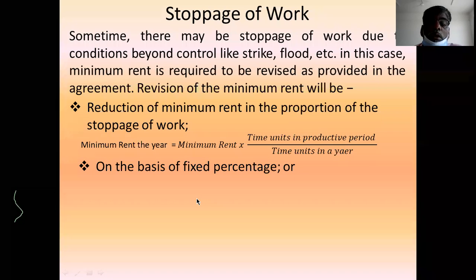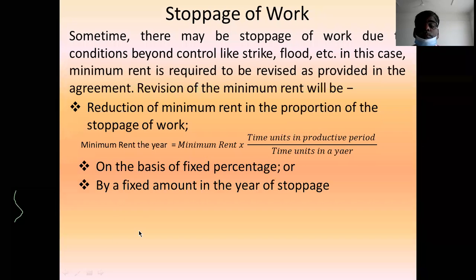And the second point is on the basis of fixed percentage. Without considering the time period, the minimum rent may be reduced by a certain percentage: 10% reduction, 20% reduction, 30% reduction, 50% reduction in the minimum rent. Like this, a fixed percentage of reduction in the minimum rent may be made as per the agreement.